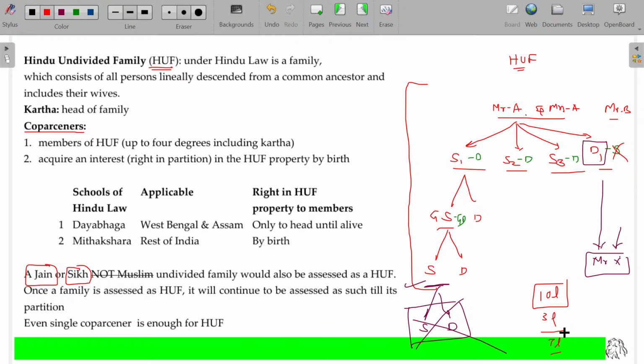The Hindu undivided family in its name runs a business, makes 10 lakh rupees profit, pays 3 lakhs tax. After payment, 7 lakhs is left over, and Mr. A distributes to son number 1, 2 and all. While distributing, it is not going to be taxable in their hands. Exempted because it is already taxed. Hindu undivided family has to pay the tax.